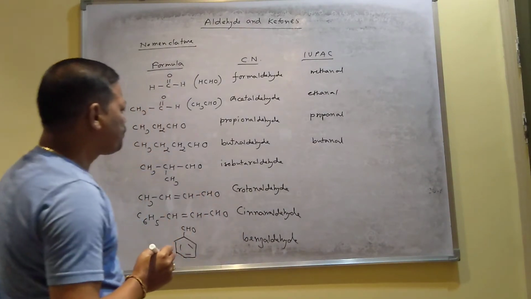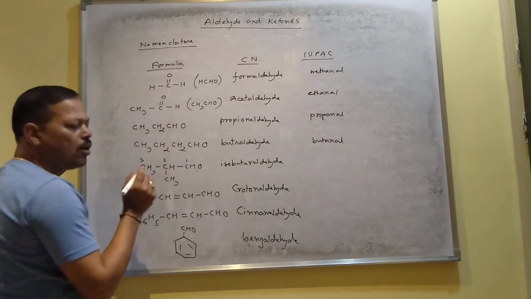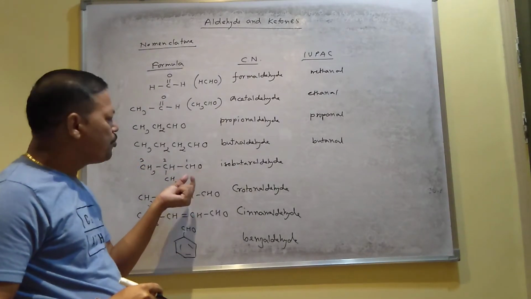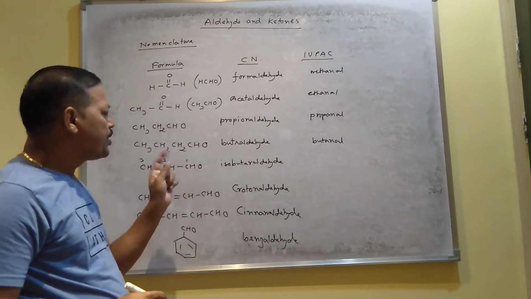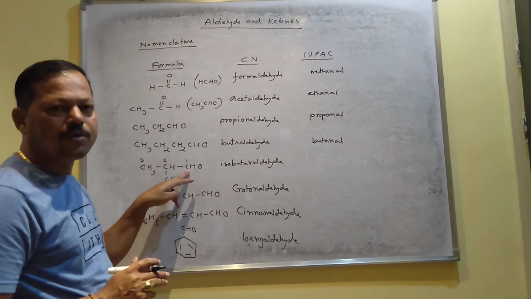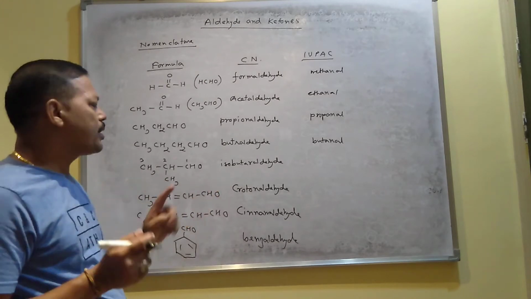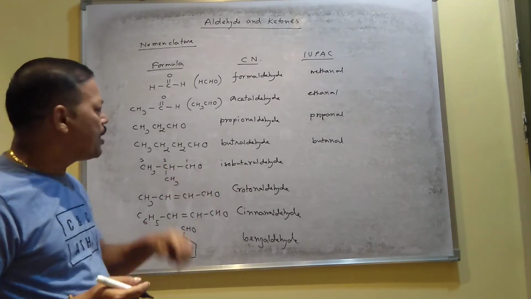This one, numbering should be like this, 1, 2, 3. Always remember one thing: since the aldehyde functional group itself contains carbon, when you consider the chain, the CHO carbon must be number 1. Your chain may be long or short, but the carbon of the aldehyde functional group must be number 1.